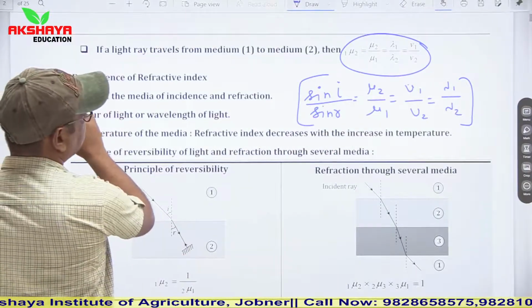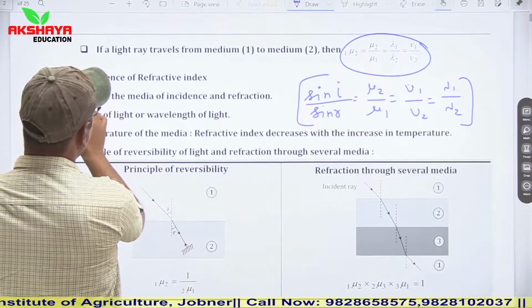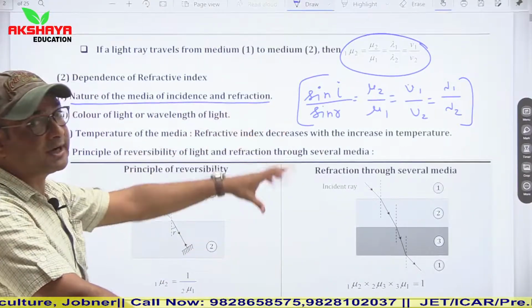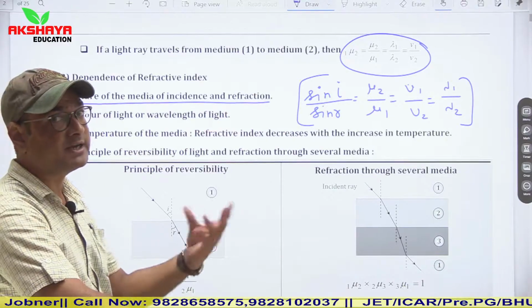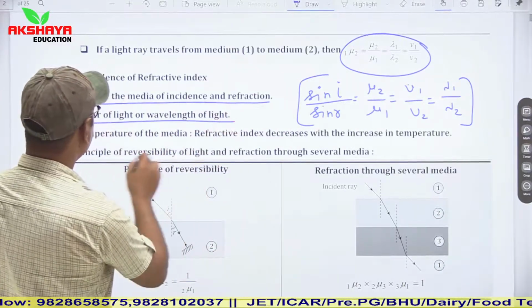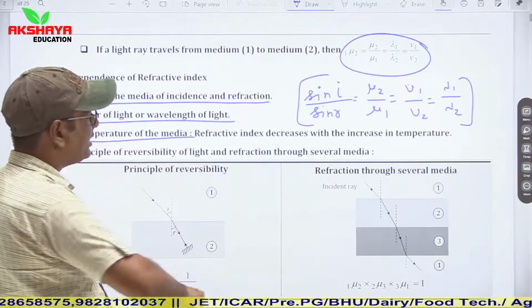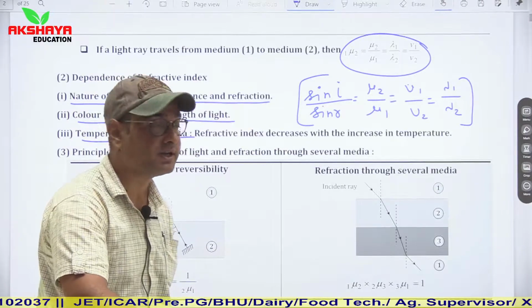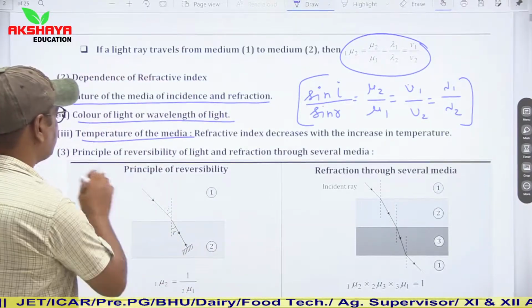Dependence of refractive index: refractive index simply depends on the nature of the medium of incidence and refraction, the color of light or wavelength, and the temperature of the medium. Refractive index decreases with the increase in temperature. So if temperature is increased, then refractive index will decrease.